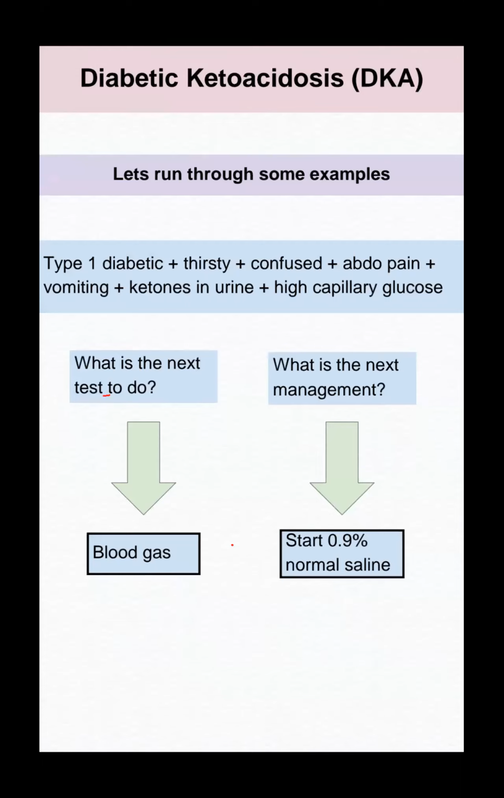So these are the questions they ask. Type 1 diabetes mellitus, thirsty, confused, abdominal pain, ketonuria in the urine. What will you do? We have to do the blood gas, then start normal saline. Every candidate must read this PDF.